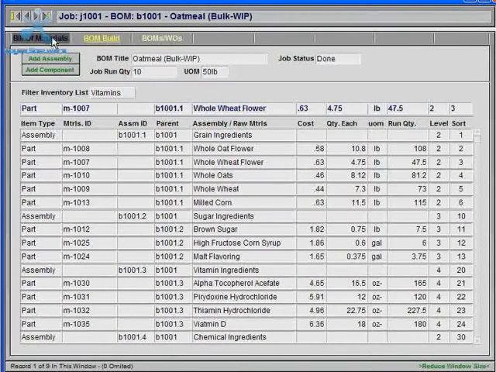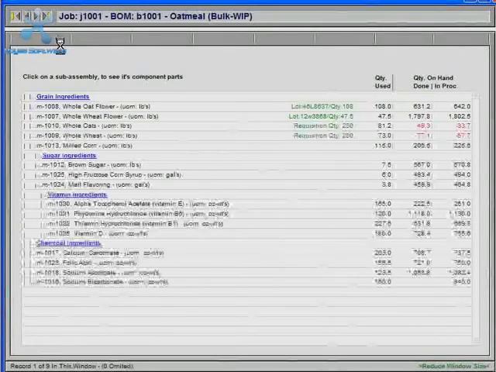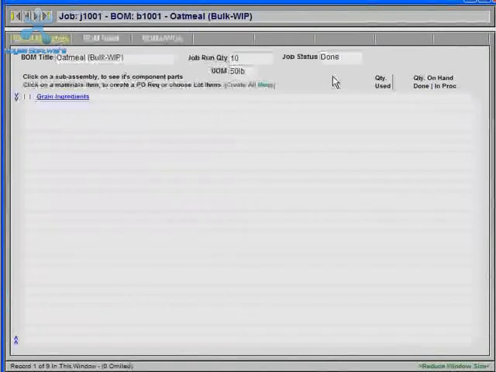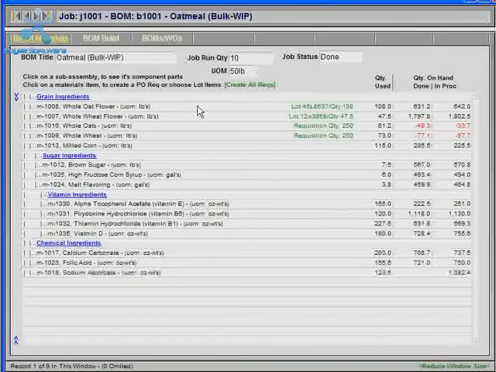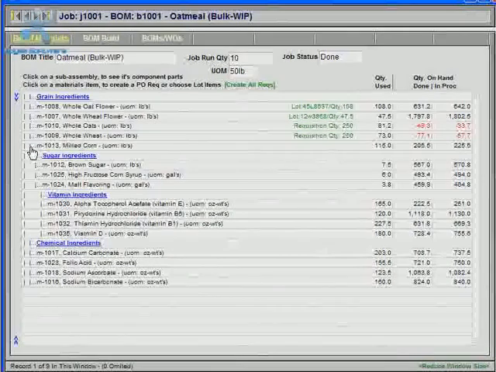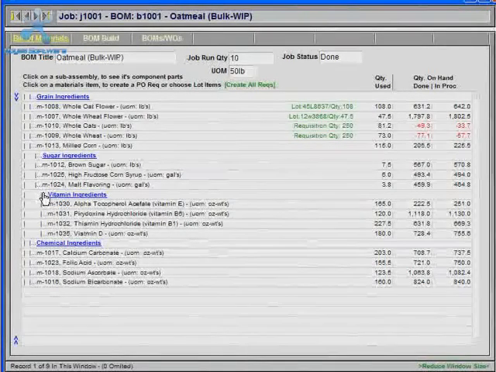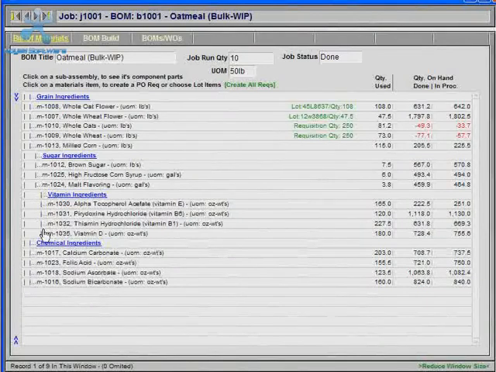And then when we navigate over to the bill of materials view, you can see the indentation for the bill of materials records, where level 1 is at the first indentation, level 2 is at the second indentation, and level 3 is at the third indentation.